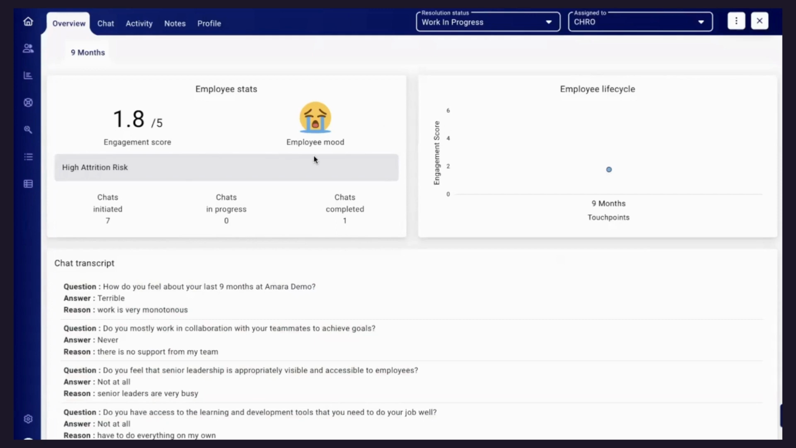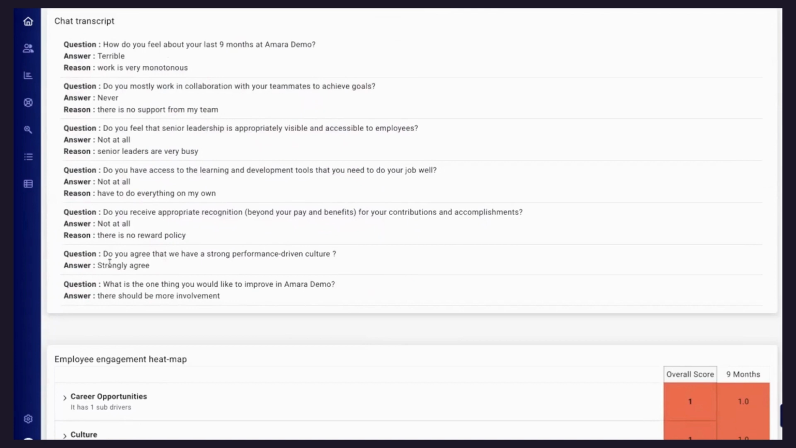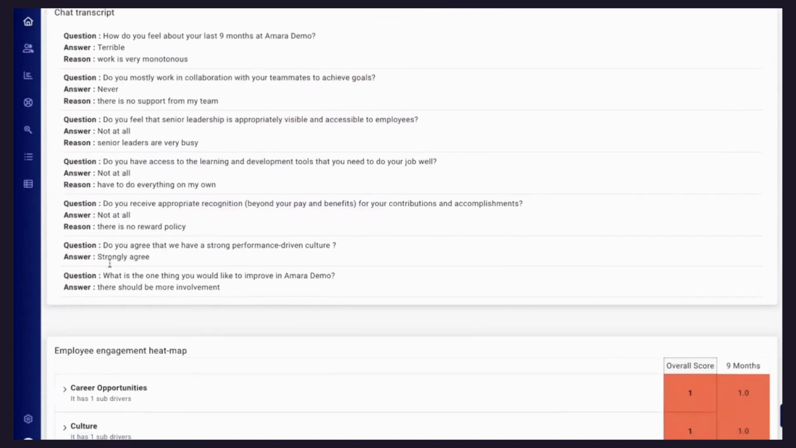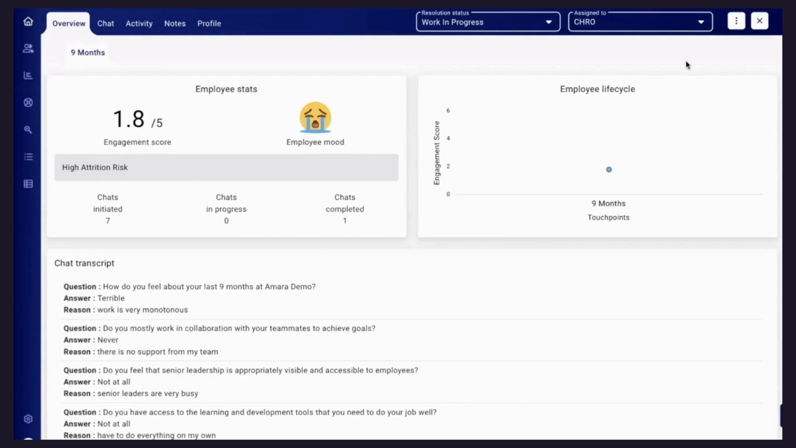So over here, if you see, the score is total chats initiated, in progress, and all of that. The question-wise transcripts for the latest chat completed will populate over here, and engagement-wise scores and heat map will come here. Now let's say this employee has completed 1 chat. Now assume this employee might have completed like 5 chats, 9 months, 1 year, 1 year 6 months. You will be able to see a complete heat map, where exactly the trend is going upward or downward.